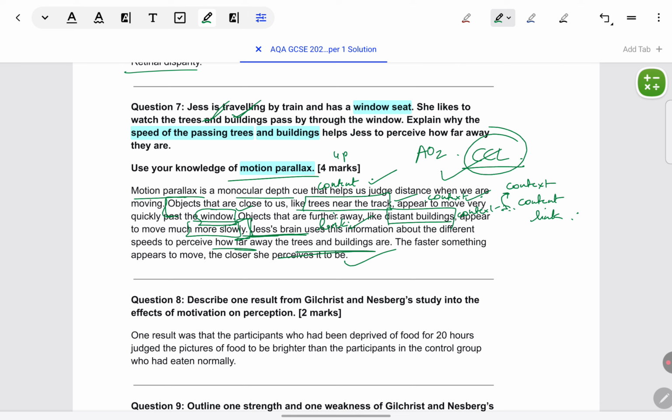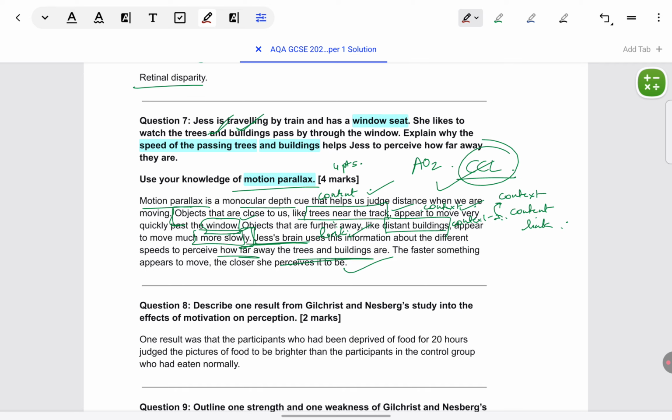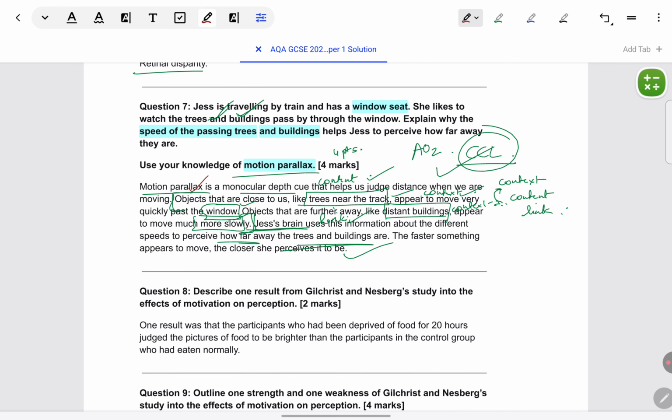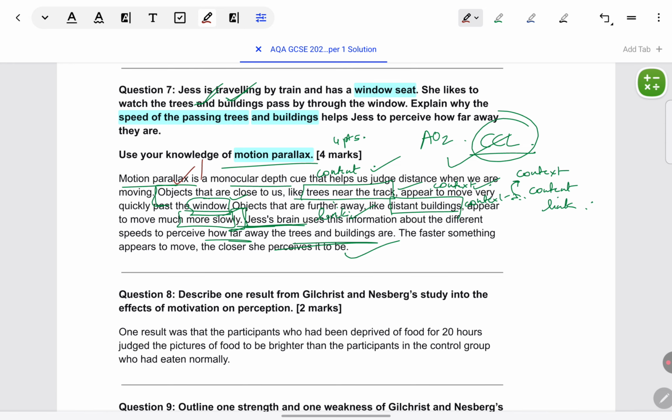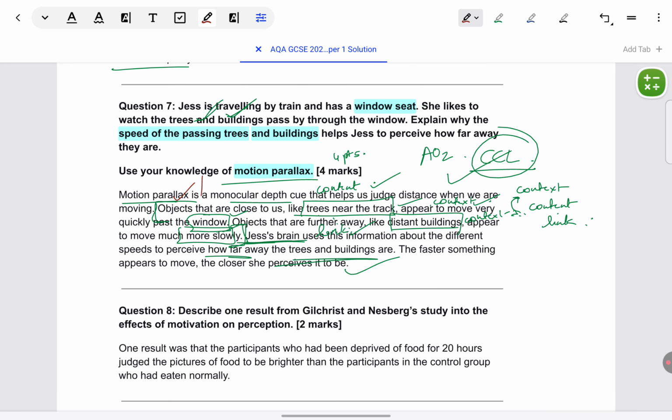By 4 points, I literally mean 4 points, not that 4 sentences have to be there. You can give 4 points in less than 4 or more than 4 sentences. Usually, number of points corresponds to sentences, but that is not necessary. Here, I'll just show you quickly how marks are allotted for the 4 marks. One is for the content, in the sense giving the definition of motion parallax. Second is something has been mentioned about trees. So, explaining the trees part as the context, that gives one.